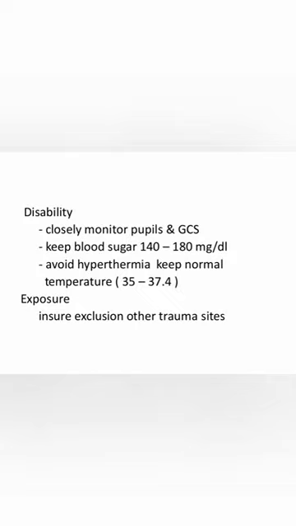And never forget to check the blood glucose of the patient and maintain it always during the disease course between 140 up to 180 milligram per deciliter. About exposure, you have to check other trauma sites in the patient to exclude other comorbidities with traumatic brain injury.